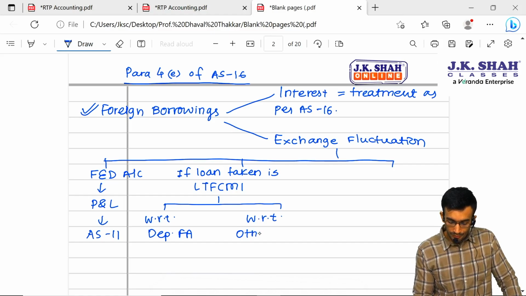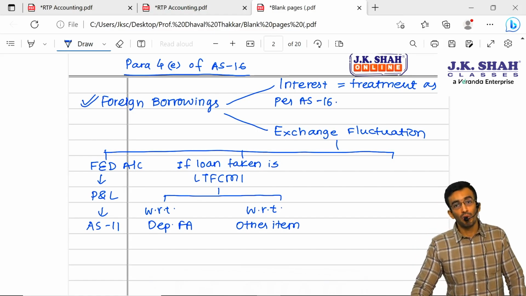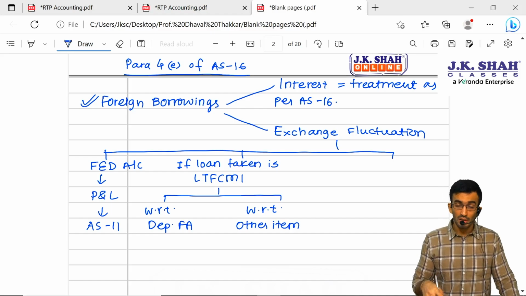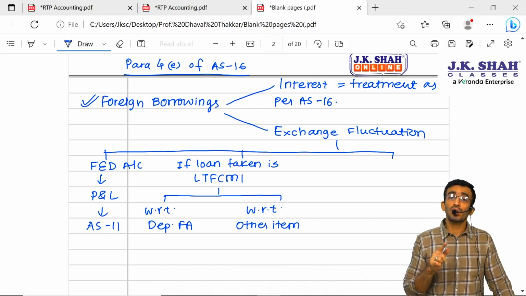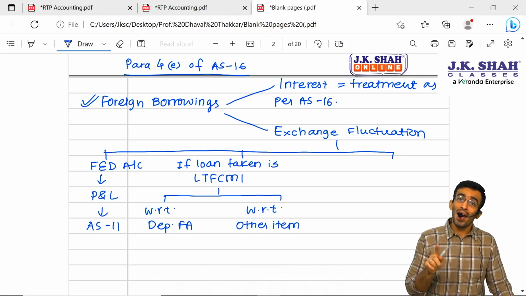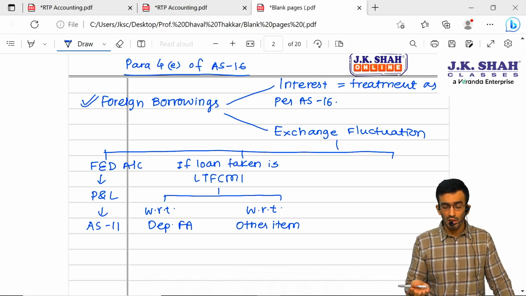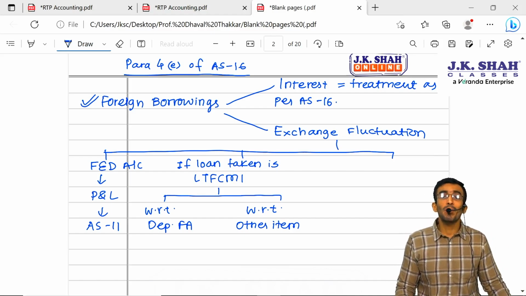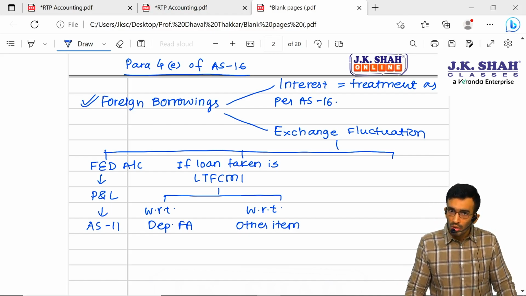But if this loan taken is a long-term foreign currency monetary item with respect to other item. So what do you mean by other item? Let us say, for example, we have taken the working capital loan, which is a long-term foreign currency monetary item. So in that case, any gain or loss due to translation of this long-term foreign currency monetary item at year end at closing rate will be accumulated in a separate account called FCMITD account, and it will be amortized over the tenure of the loan.